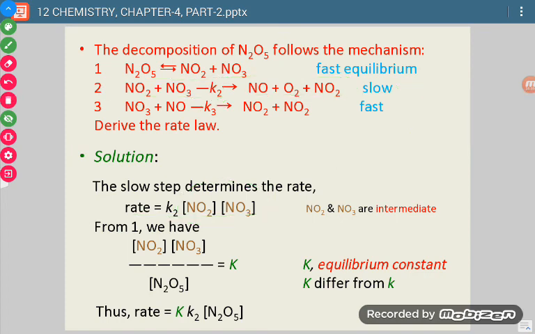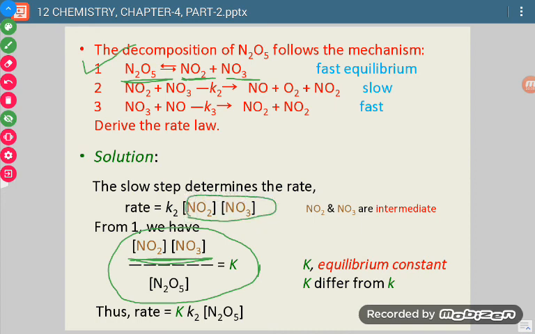Again we come to the first step and write the equilibrium constant expression. The equilibrium constant K is equal to the product of the molar concentrations of products divided by the molar concentrations of reactants. From this we get the value, equal to K times the molar concentration of N2O5, and we put it in the rate law.